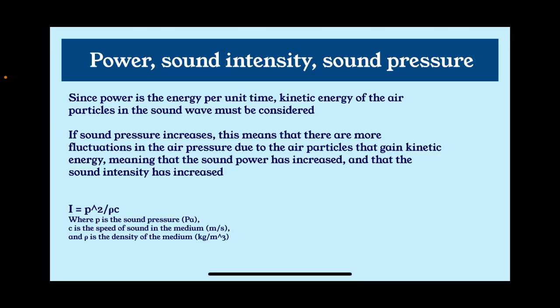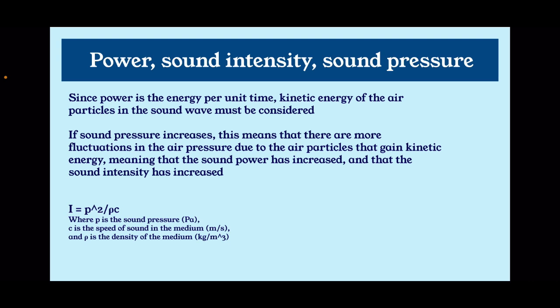So let's talk about how power, sound intensity, and sound pressure are interlinked. Since power is the energy per unit time, we have to consider the kinetic energy of the medium's particles in the sound wave. So if the sound pressure increases, let's think about this. This is going to mean that there's going to be more fluctuations in the air pressure due to the air particles that are oscillating.